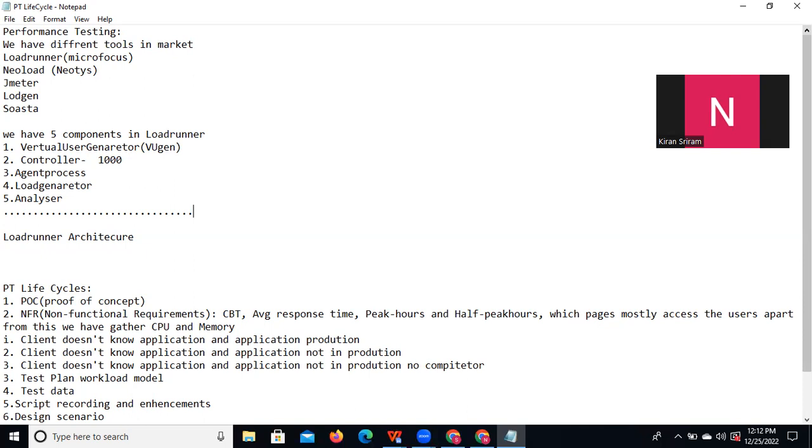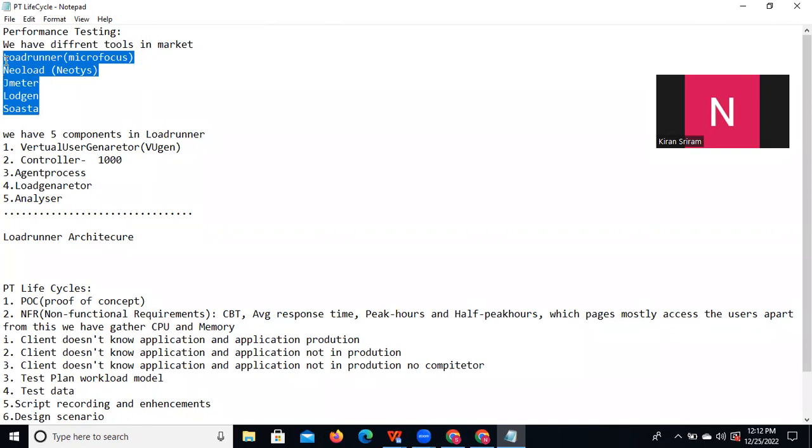To do performance testing we need some tools, because we don't know how to do it otherwise. What are the tools in the market? LoadRunner is one tool, and there are NeoLoad, JMeter, LoadGen, and SOASTA. These are all available performance testing tools in the market.